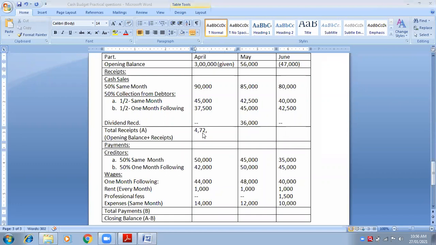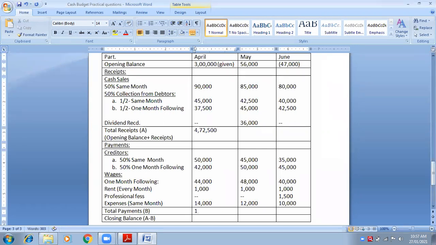Very good. Now tell me the total payments: 50,000, 42,000, 44,000, 1,000 and 14,000.